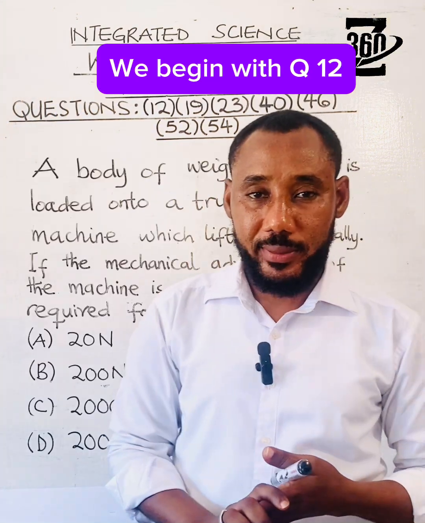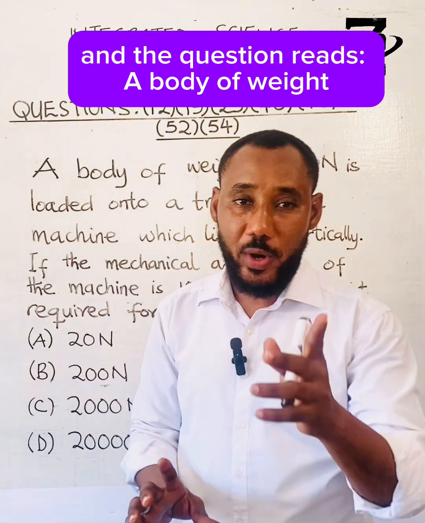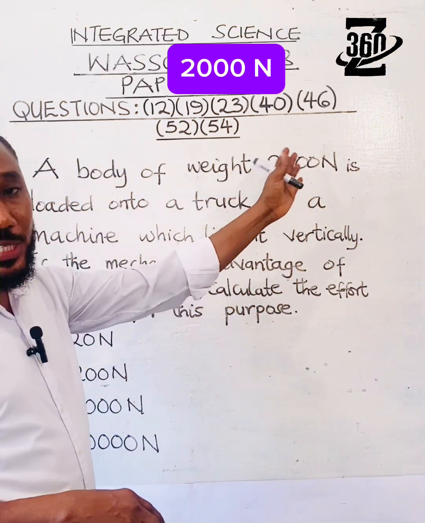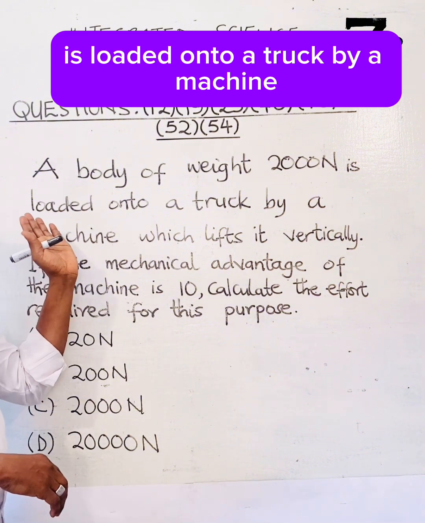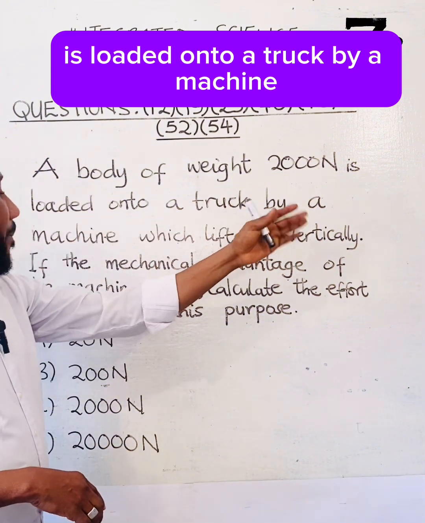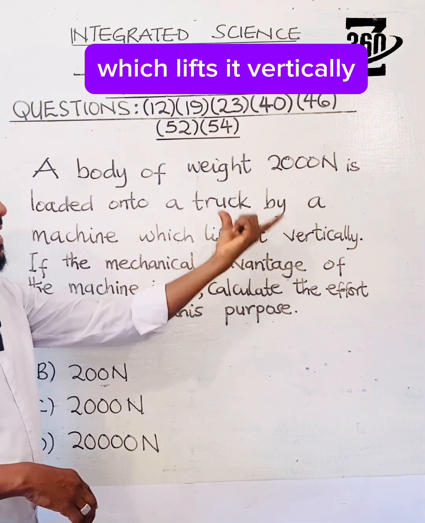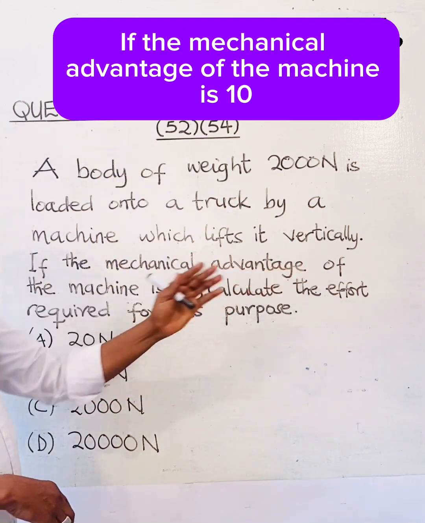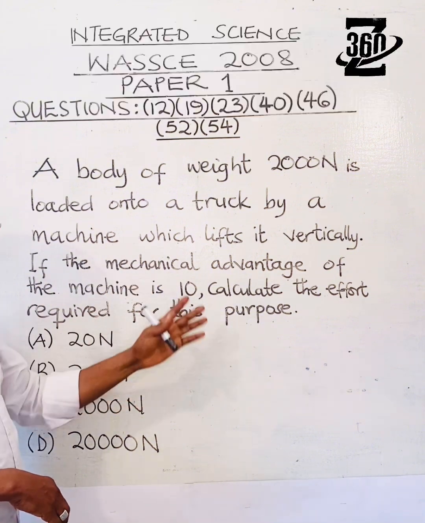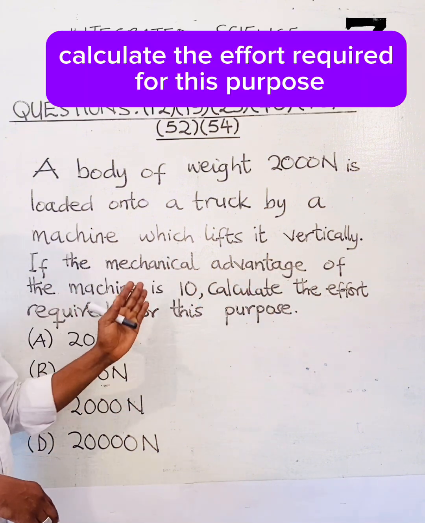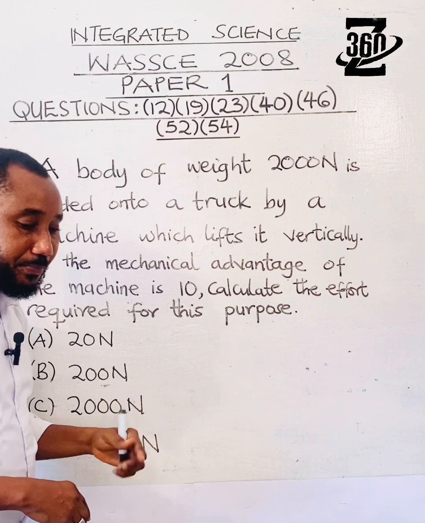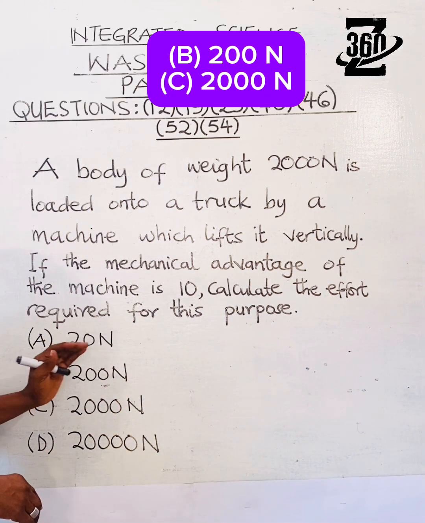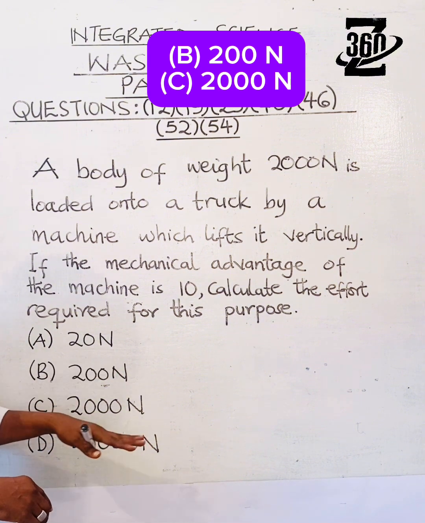We begin with question number 12, and the question reads: a body of weight 2000 Newton is loaded onto a truck by a machine which lifts it vertically. If the mechanical advantage of the machine is 10, calculate the effort required for this purpose. Objective answers provided: A, 20 Newton. B, 200 Newton. C, 2000 Newton.